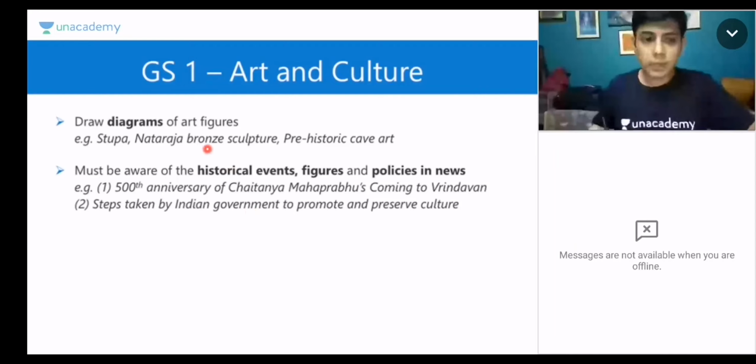Okay, and one more thing, please try to draw diagrams of art figures. And you have to draw basic diagrams only. देखिए, I was very bad in drawing. Okay, so आप मुझसे बुरे नहीं हो सकते. Trust me, you cannot be worse than me. So इसलिए अगर मैं बना सकता हूँ, तो आप भी बना सकते हैं. And बहुत ही basic diagrams.